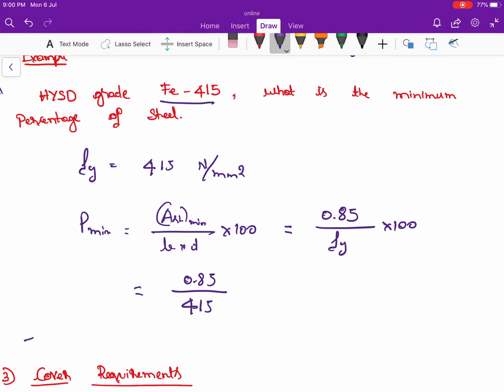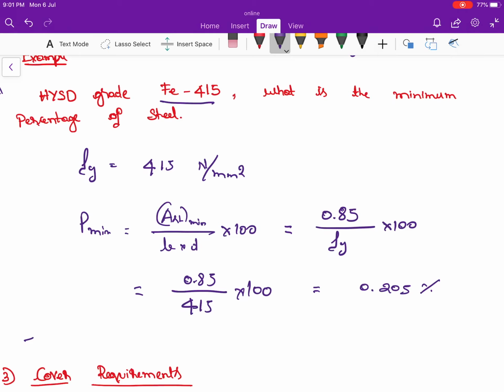They have given the value of fy, it is equal to 415. It comes to be 0.205 percentage. This is the minimum percentage of the steel that we are going to provide.